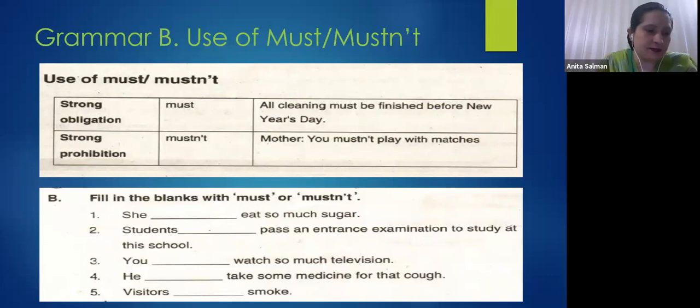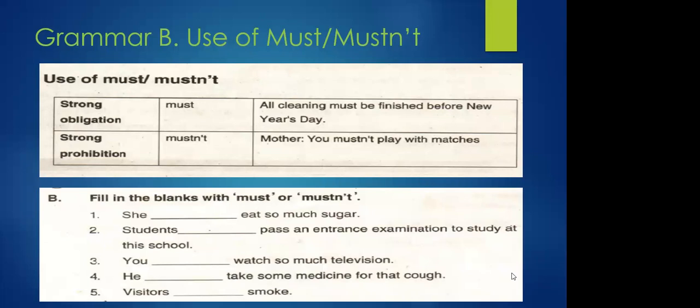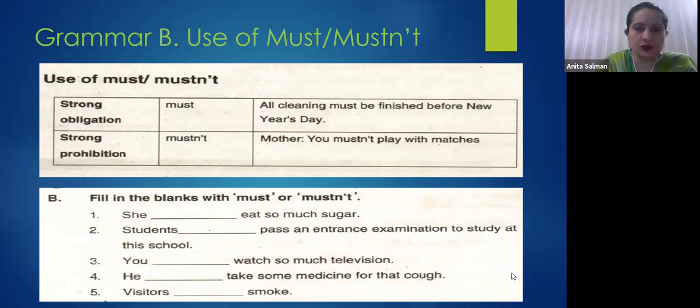Right. Students dash pass an entrance examination to study in this school. Yes, Angel. Students must pass an entrance examination to study at the school. Very good. Students must pass an entrance examination to study in this school. Otherwise, they're not going to get the admission. You dash watch so much television. Yes, beta. Elbar Khan.